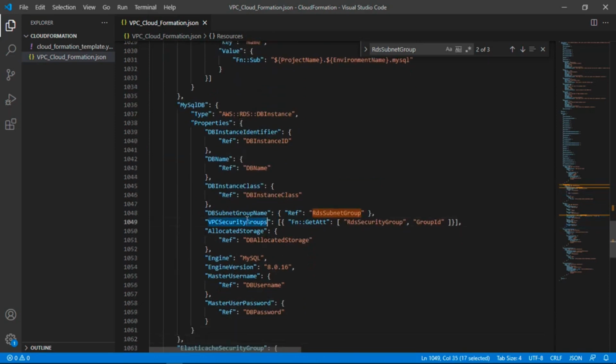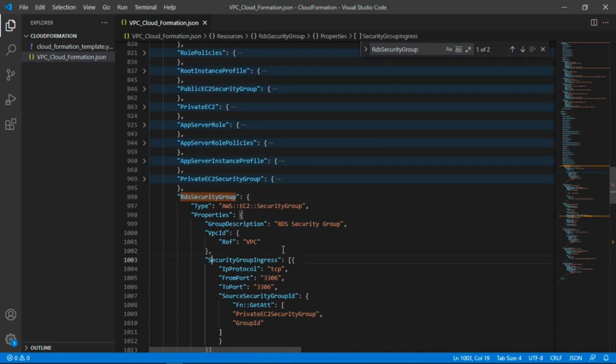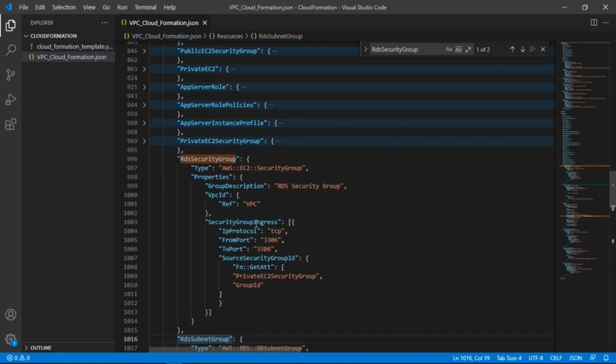And next we have VPC security groups, and under VPC security groups we have to mention a security group which will be associated with this RDS DB instance, and this security group is also created in the same script. So you can see in this security group, in the inbound access I have provided TCP 3306 from the private EC2 security group. So by mentioning the private security group here, we are allowing the EC2 instance from the private security group or private subnet to access our DB instance.